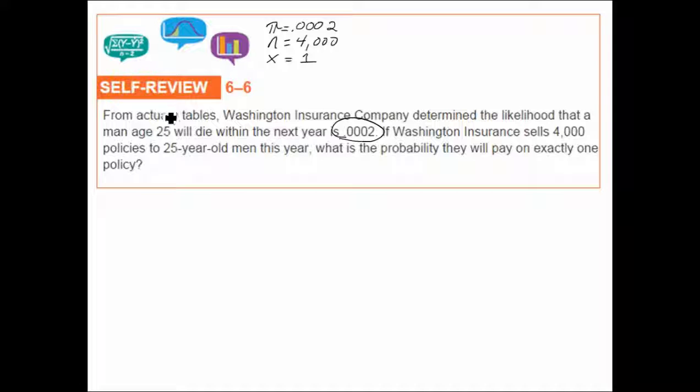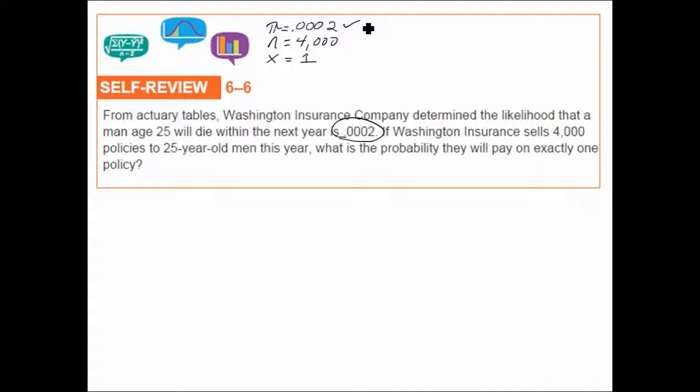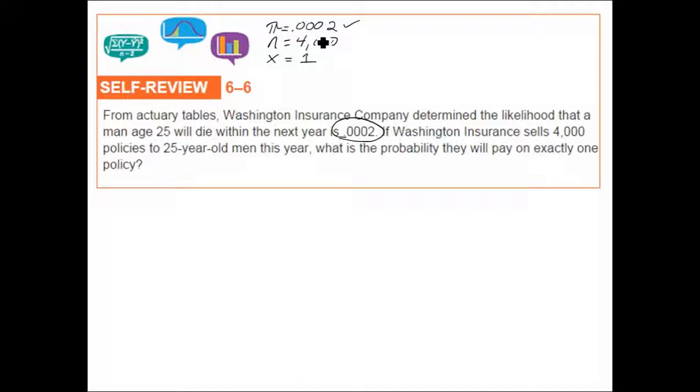Instead of using the binomial distribution to solve this probability, we're going to use the Poisson distribution. The reason is the probability of success, dying is the success in this example, is really small, and the number of trials is large. When we have small success and large trials, we can use the Poisson distribution to estimate the likelihood of a particular event.